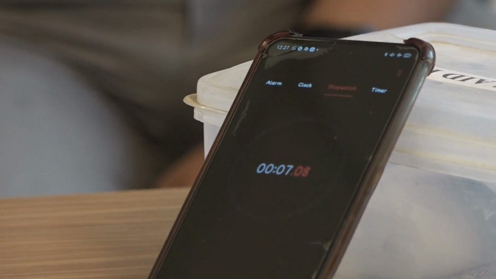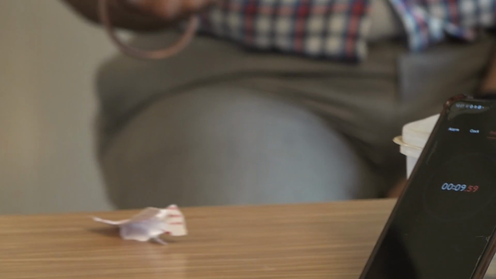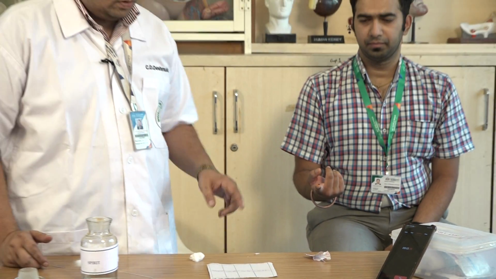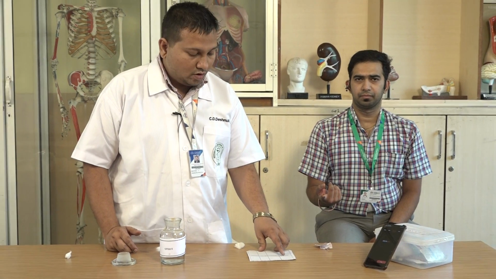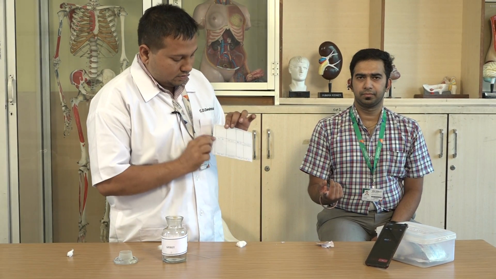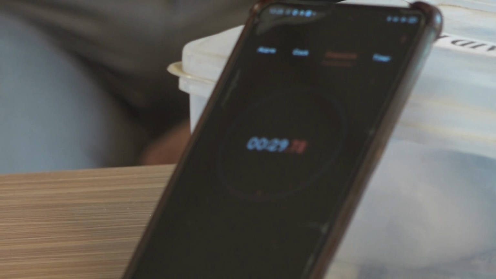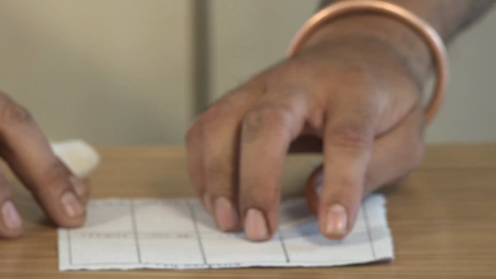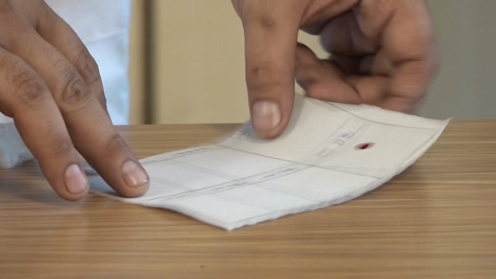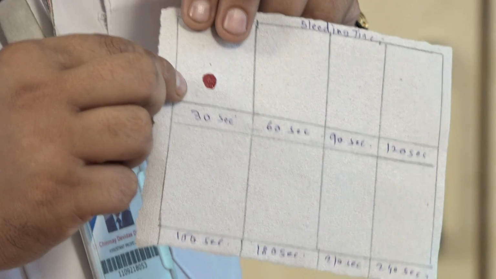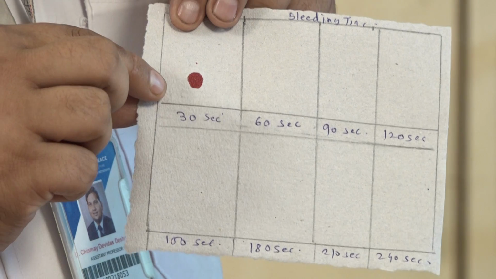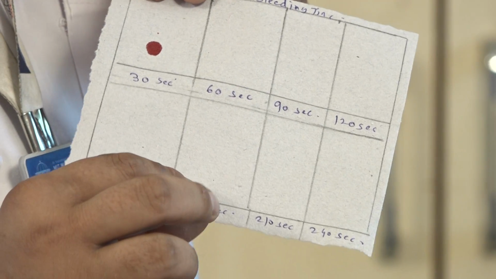After 30 seconds, what are we doing? We are touching this finger containing blood over this first portion of the filter paper, of 30 seconds, and we are observing whether the bleeding has stopped or not. We have touched the finger containing blood over this 30-second portion. The bleeding has still not stopped.